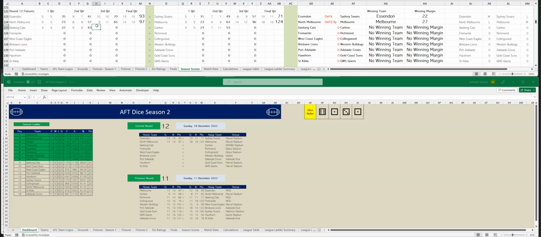Geelong have kicked 6 goals, 1 after halftime. So that's 15 goals, 10. To Carlton, 3 goals, 1. So that's 10 goals, 12. And let's go to the last quarter. Geelong are leading by 28 points. Geelong have kicked 2 goals, 6. So that's 17 goals, 16. To Carlton, 1 goal, 6. So that's 11 goals, 18.